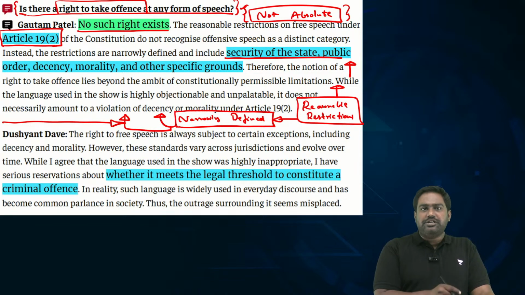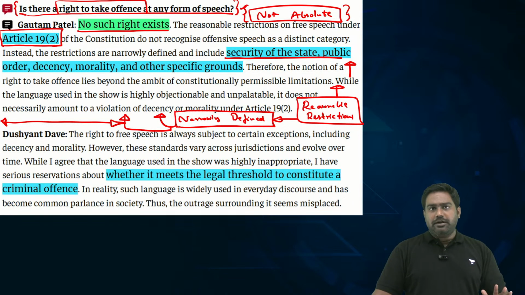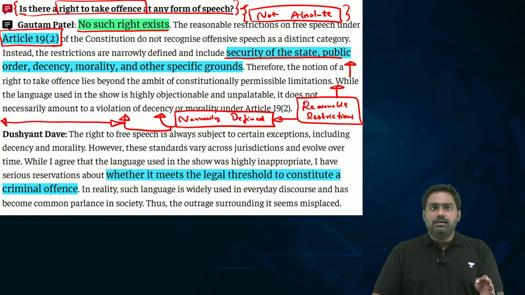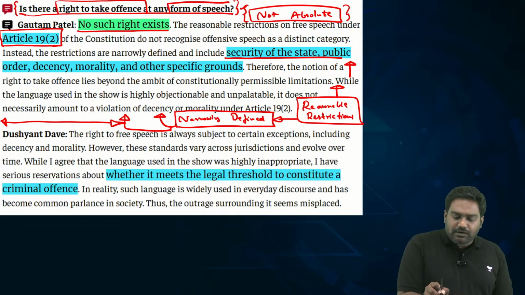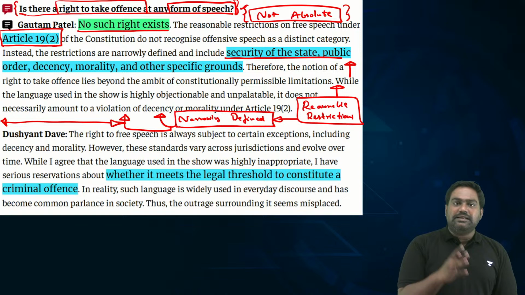The experts here strongly disagree with this view. Both the former judge and the senior advocate, they both point out that what Ranveer Allahabadiya said was without a doubt obscene, vulgar. It was absolutely cheap comedy, thoughtless comedy. But should criminal charges be pressed against them and the right to free speech be curbed by stating that we have a right to take offense? The Constitution does not provide right to offense as a ground for restricting free speech.